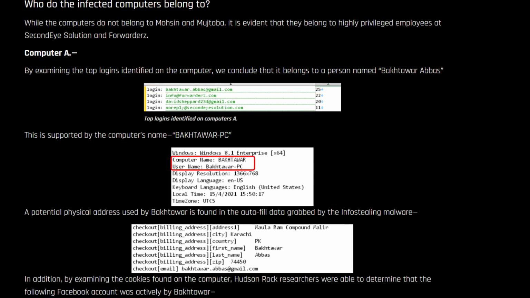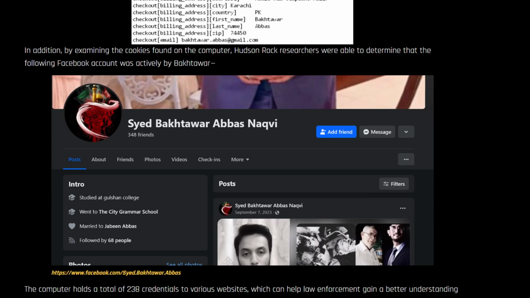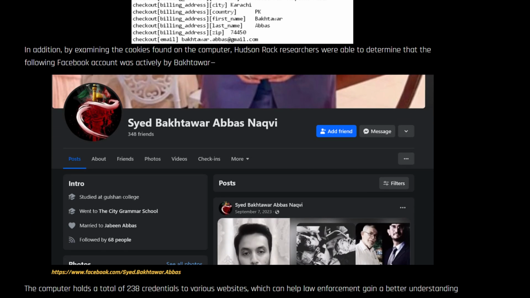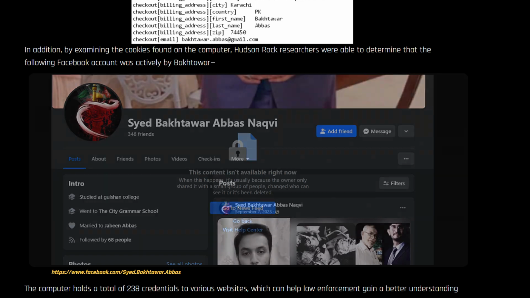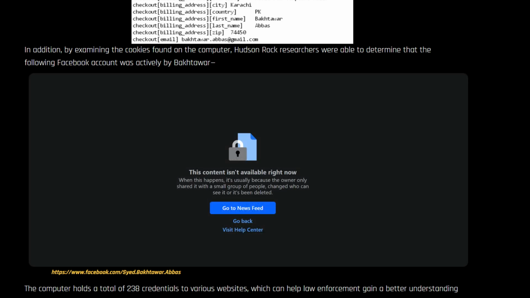And our conclusion that it belonged to Bakhtavar Abbas is also supported by the name of this computer, Bakhtavar.pc. And moreover, we examined the cookies and were able to find a Facebook account with exactly the same name. Surprisingly, one day after the publication of this research on our infostealers.com site, this profile was suddenly deleted.